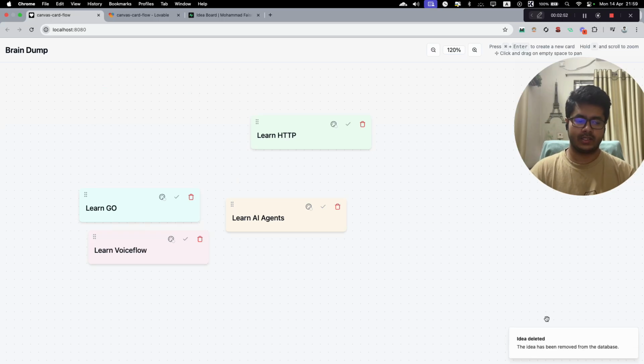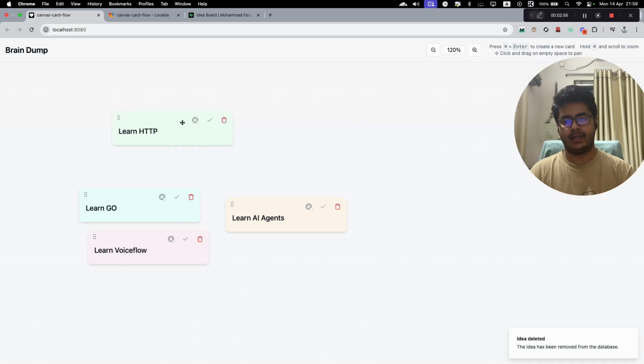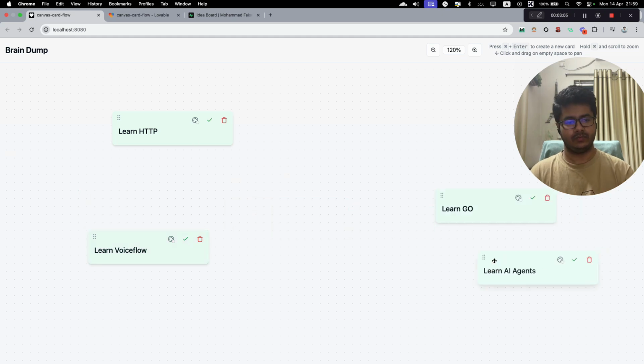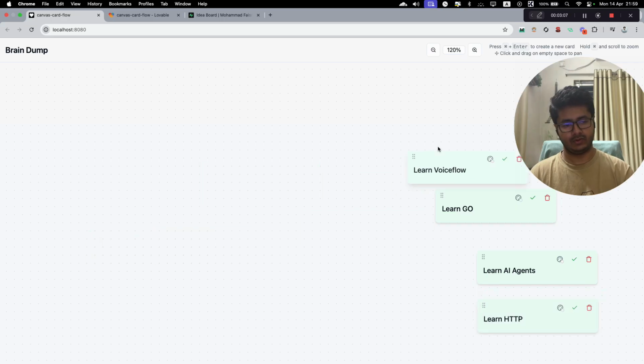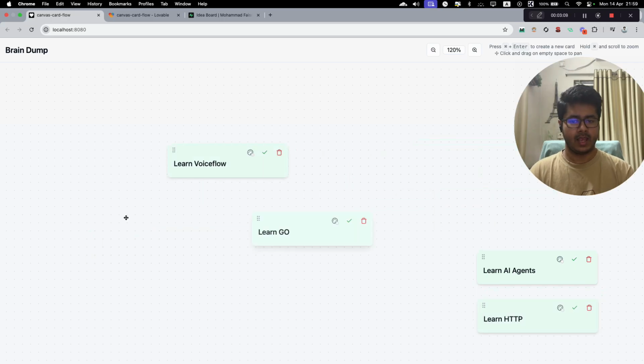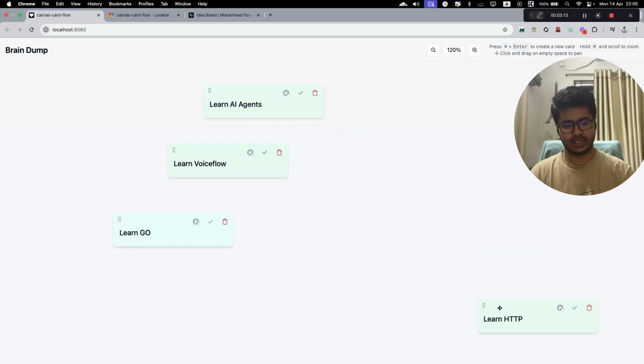You already saw that you can delete things easily, almost instantly, and you can mark a particular task as done, right? And let's say this is done, then all of this will turn green, and you can move those, or maybe delete those as you don't want to make your board cluttered. So that's the main idea behind this whole project.